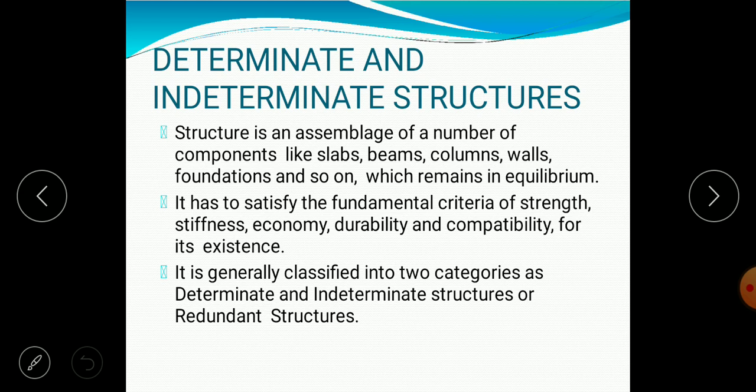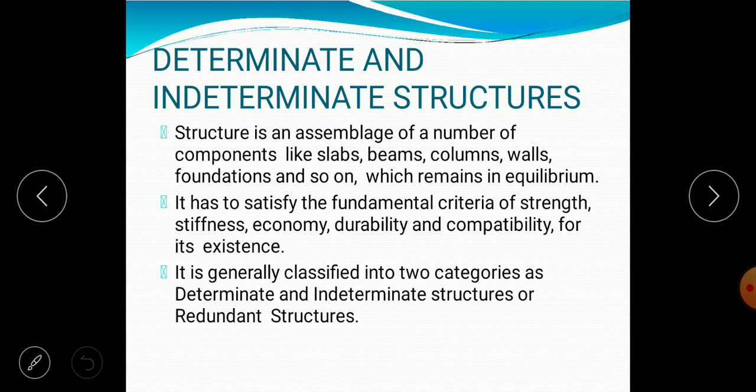A determinate structure is nothing but a structure which can be analyzed by using the equilibrium equations alone. Then that structure can be treated as a determinate structure. We have three equilibrium equations. What are they? Sigma h, sigma v and sigma m. If there are three unknown reactions which can be solved by using these three equilibrium equations, then that structure is known as statically determinate.